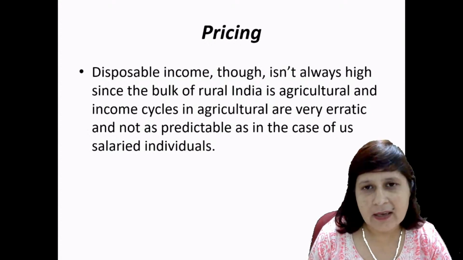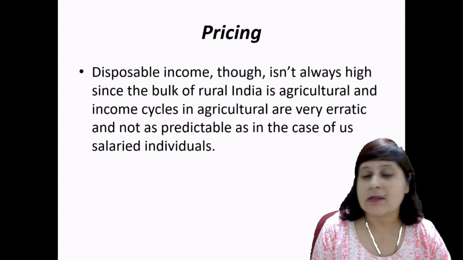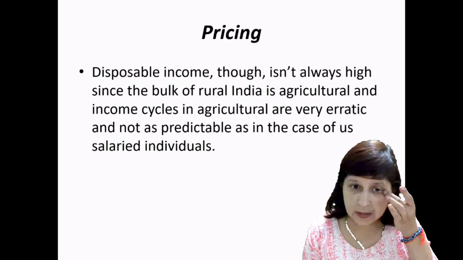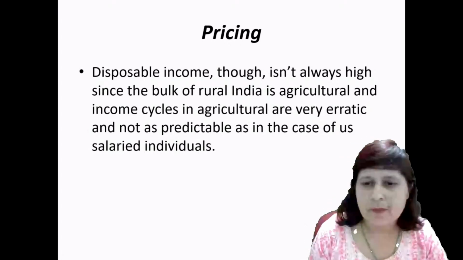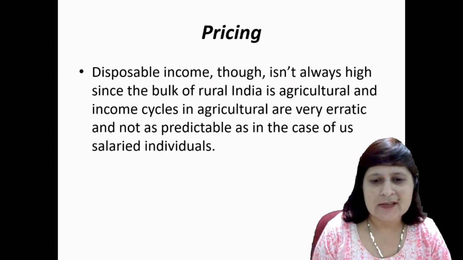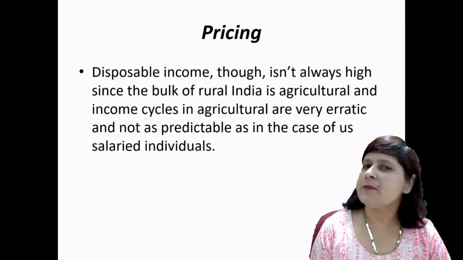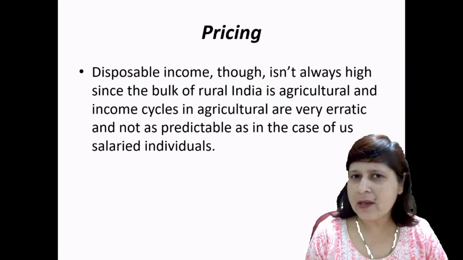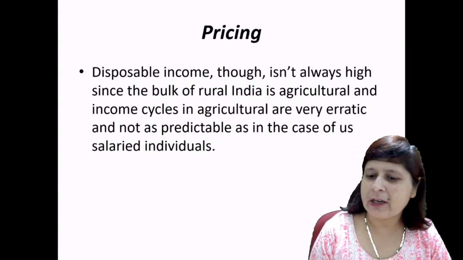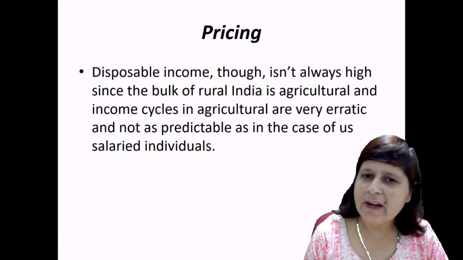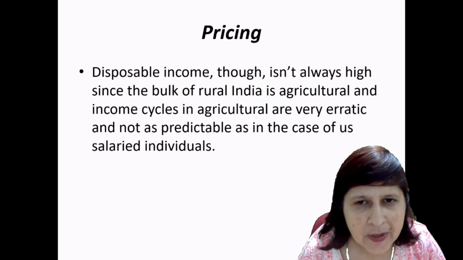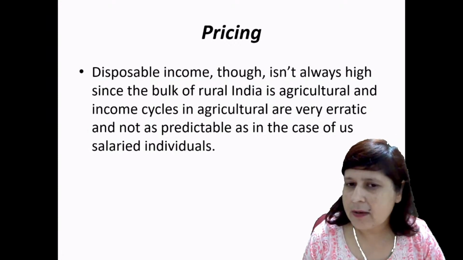Then comes pricing. Pricing is another issue in rural marketing, right? Disposable income isn't always high, since the bulk of the rural market is agriculture, and income cycles in agriculture are very erratic, right, and not predictable, as in the case of a salaried individual. So how will you price a product?